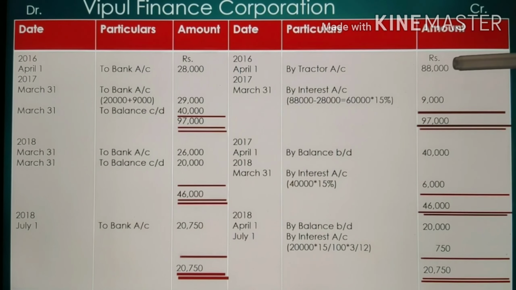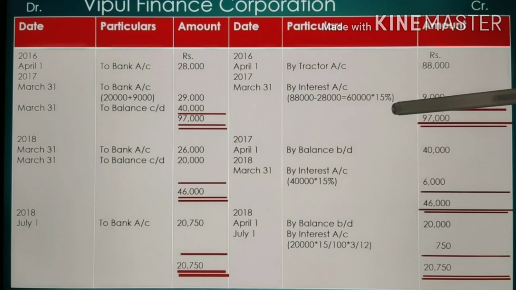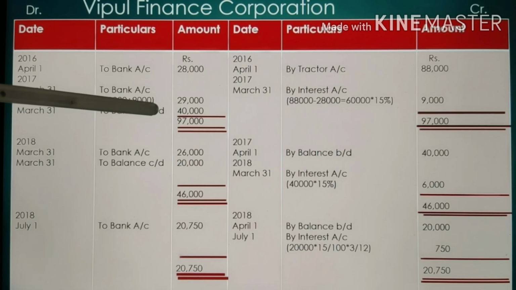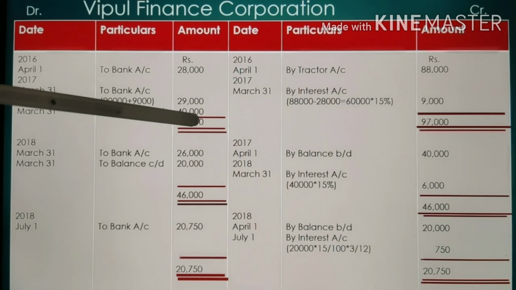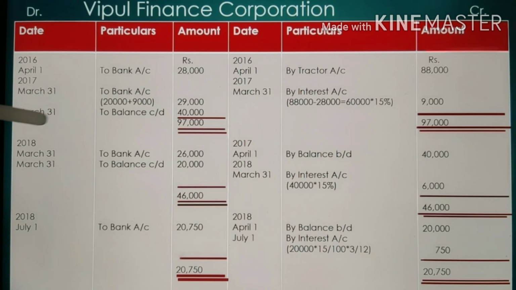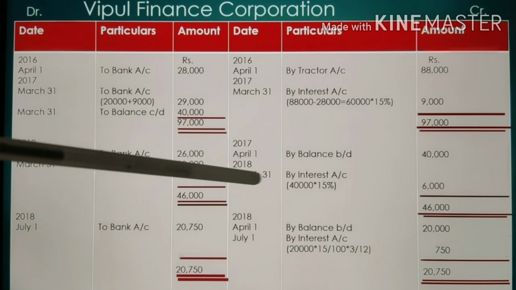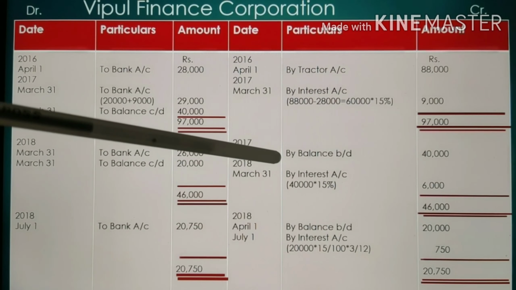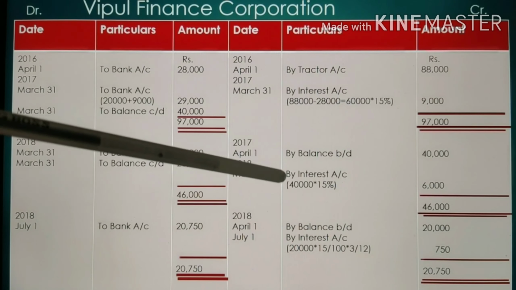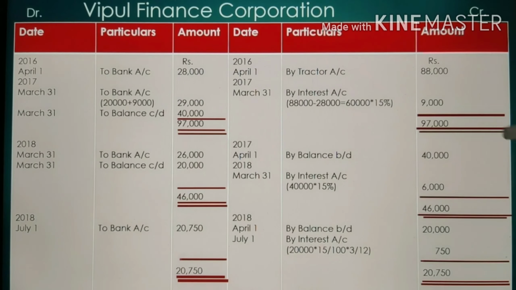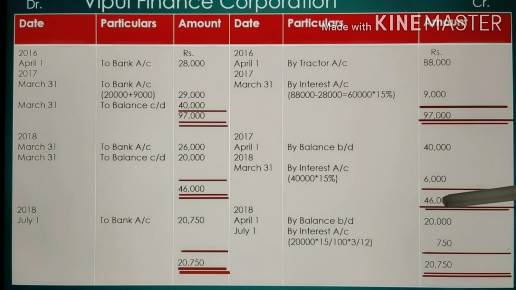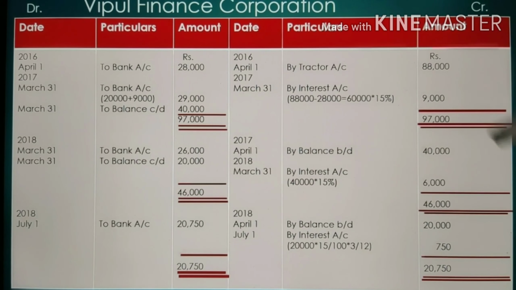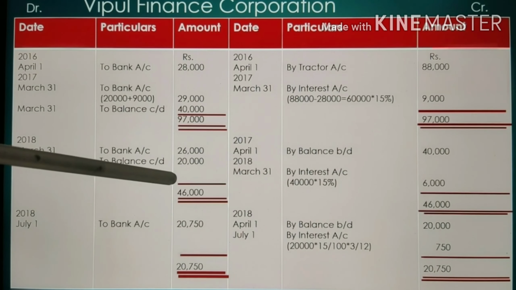Here is the calculation of interest: 60,000 into 15%, that is 9,000, and the installment will be 20,000 plus 9,000 interest. The balance remaining on 31st March 2017 is 40,000, which is brought down on 1st April 2017, and on this amount there will be interest of 40,000 into 15 upon 100, that is 6,000. After that, we see the balance on 31st March is 20,000.